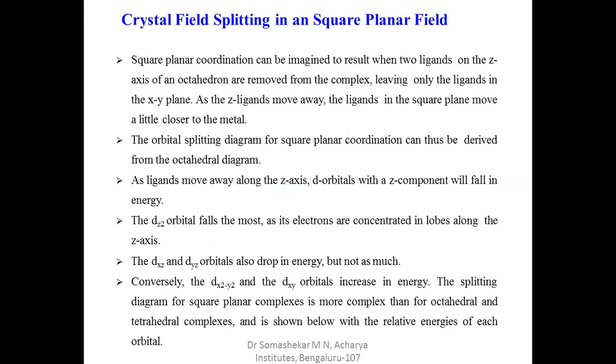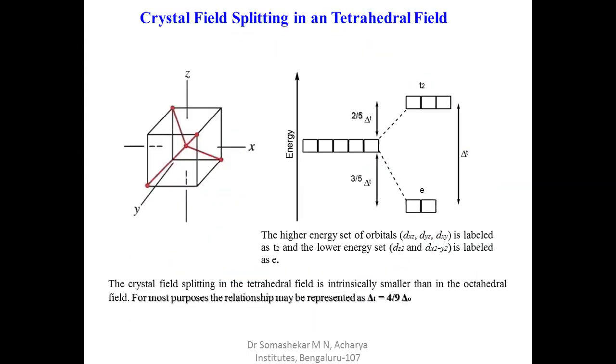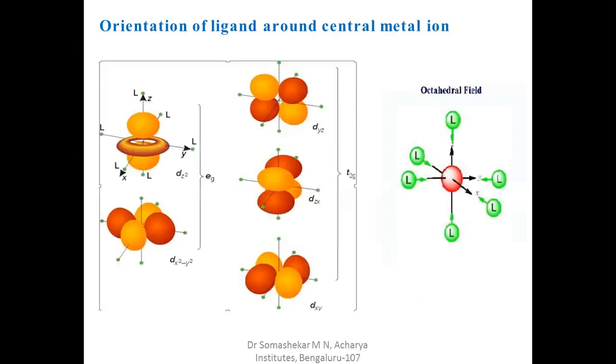Next, we will discuss crystal field splitting in square planar geometry. Assume this square planar geometry. In square planar geometry, there are only four ligands; assume that these two ligands are absent. All four ligands are in plane, that means all are along the x and y coordinate axes. There are no ligands along the z axis.